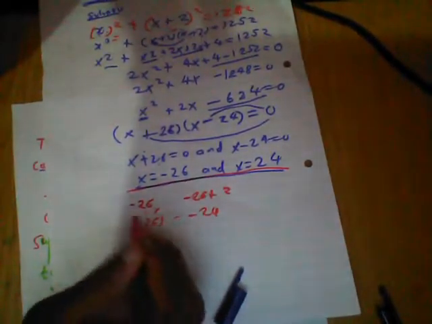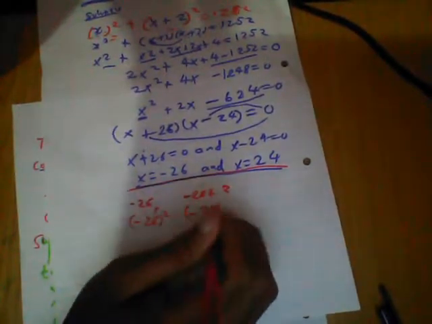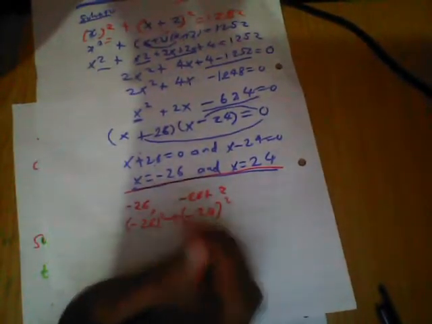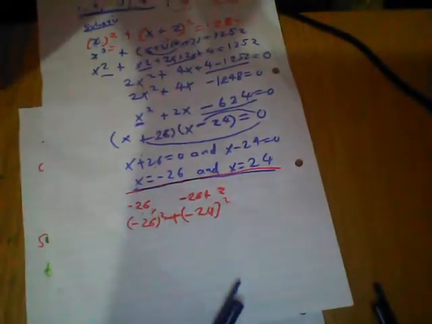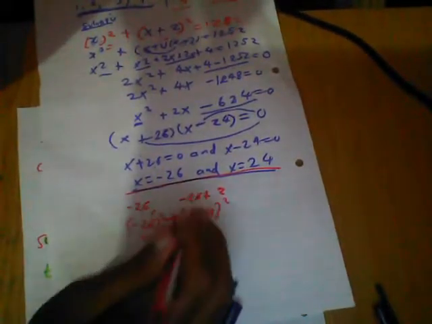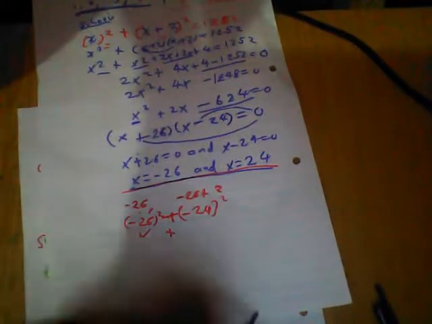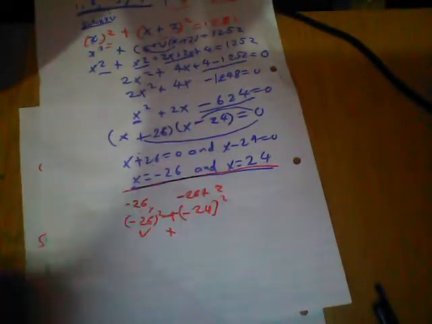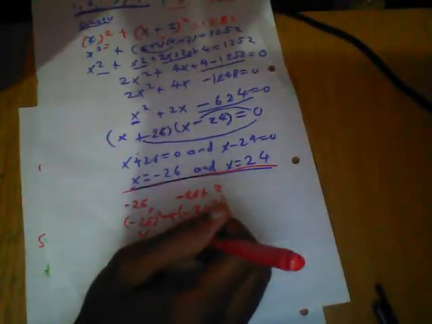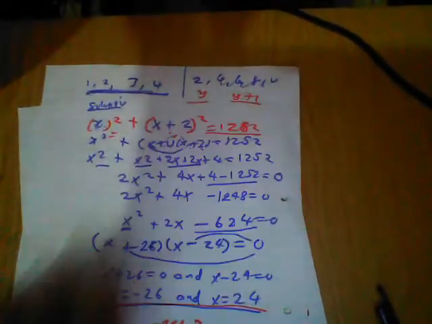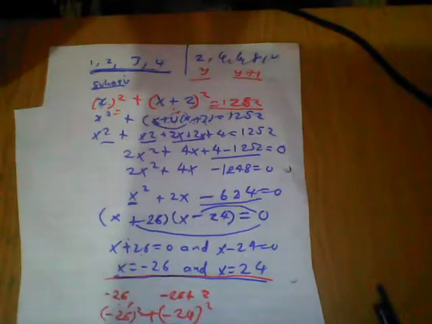So if you square this and square this, put them in the calculator, you're going to get a value. Then add them, and the answer must be 1252. That's what I'm trying to say here.